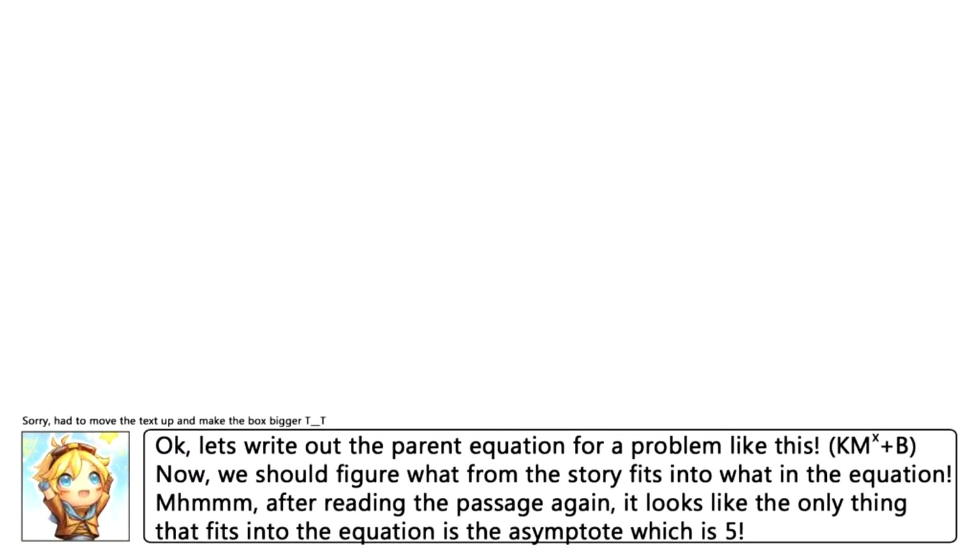Okay, let's write out a pairing equation for a problem like this. Now, we should figure out what from the story fits into the equation. After reading the passage again, it looks like the only thing that fits into the equation is the asymptote, which is 5 for the B.